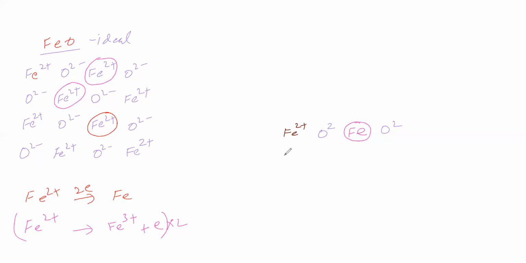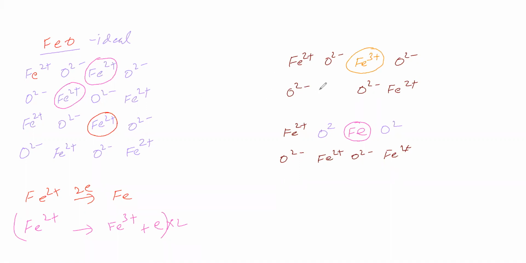So here Fe2+, here oxide, Fe2+, oxide, Fe2+. Here we will write oxide, here ferrous, here oxide. Now this ferrous we will write as ferric. Then this ferrous we will also write as ferric.